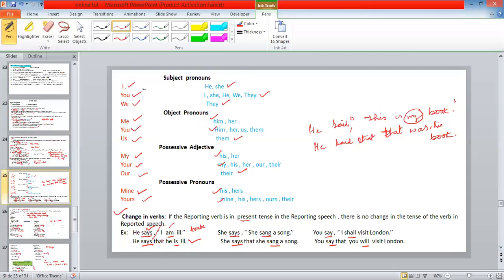So there is no change. He says, I am ill. He says that he is ill. Am is also simple present. Is also simple present. So there is no change.